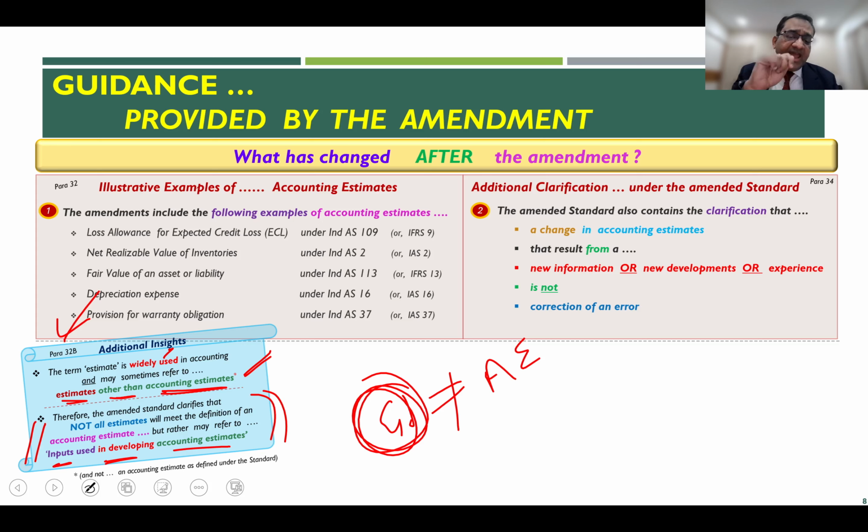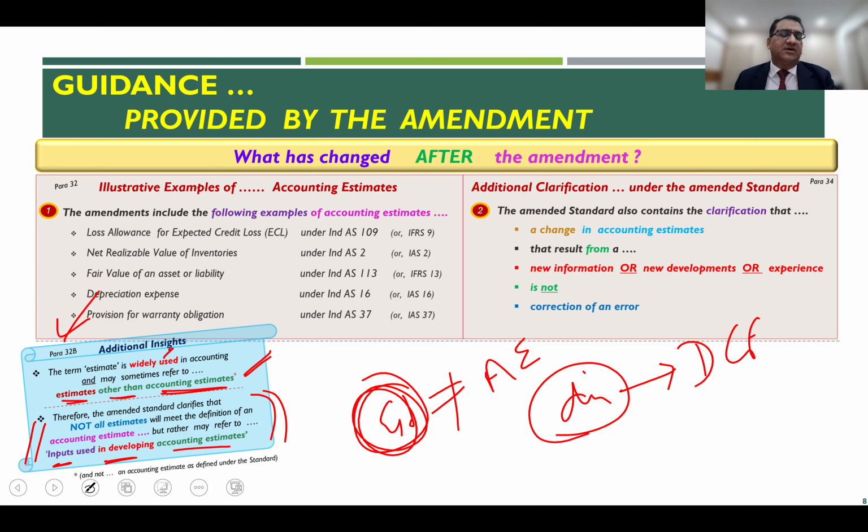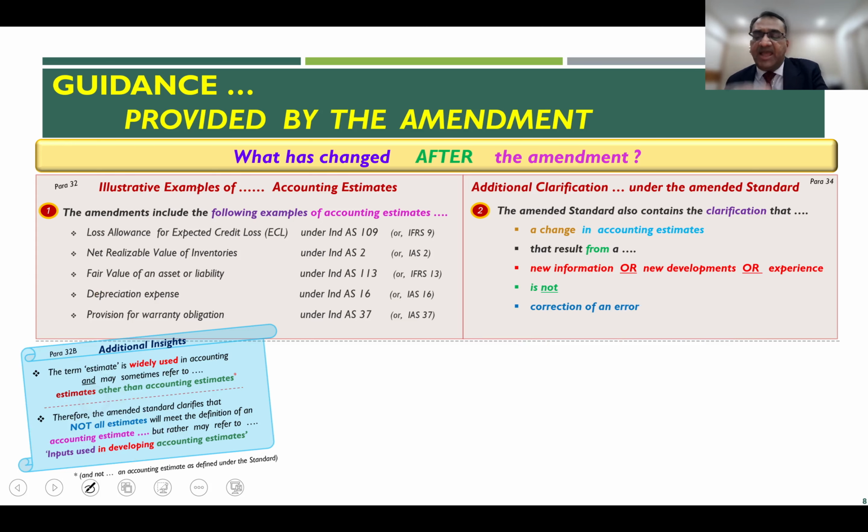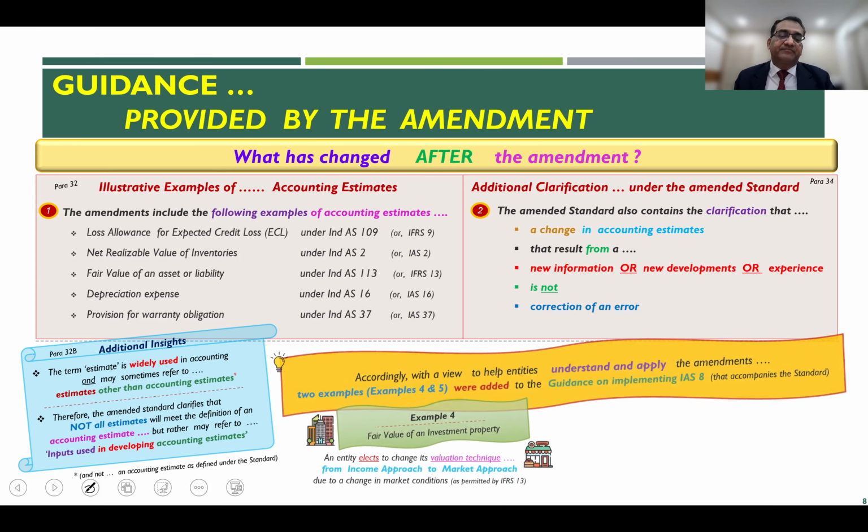So for the example which I gave, the discount rate which you use for applying your DCF method, you are estimating the discount rate also. But that estimate is not an accounting estimate per se. It is an input to the DCF method. That's the clarification given by paragraph 32B.